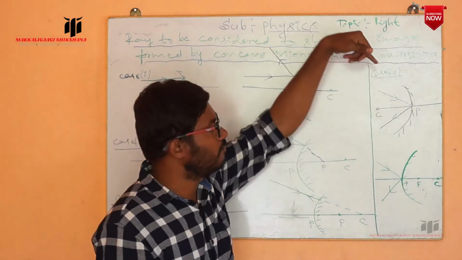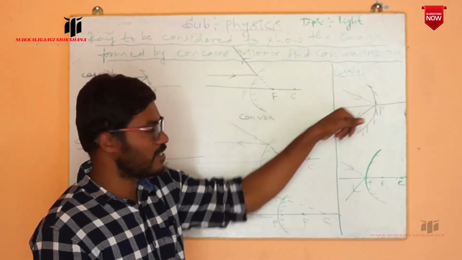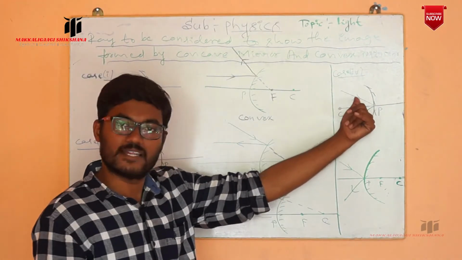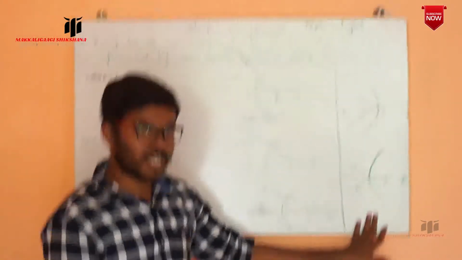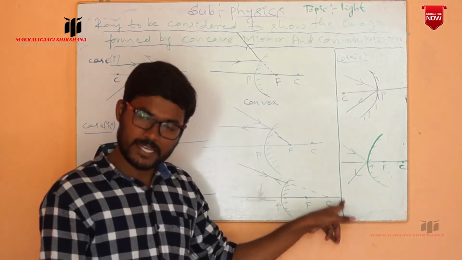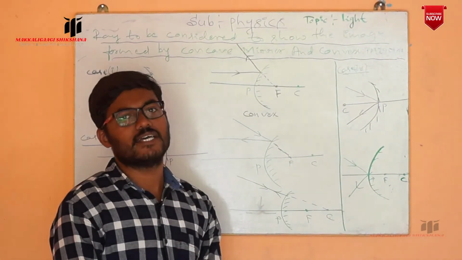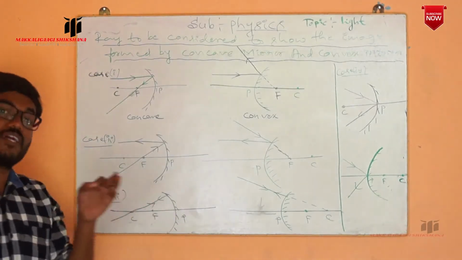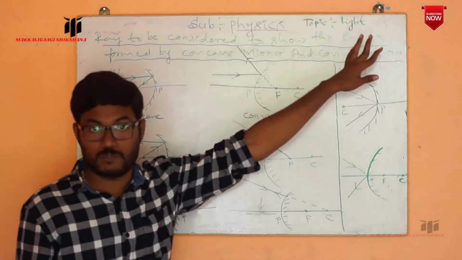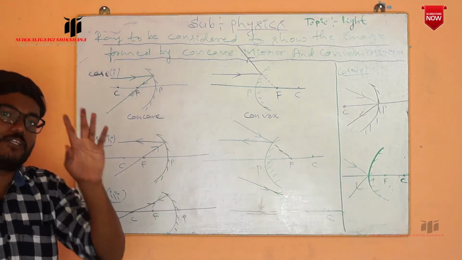The fourth one is if the ray of light is exactly incident at the pole, in case of the concave mirror, after the reflection of light, this principal axis acts as a normal and satisfies the laws of reflection. And in case of the convex mirror, if the ray of light is exactly incident at the pole, after it is reflected, the reflected ray satisfies the laws of reflection, and this principal axis acts as a normal. So these are the rays we have considered to show the image formed by the concave mirror and convex mirror. In case of drawing the diagrams, among these four, we will take any two rays.